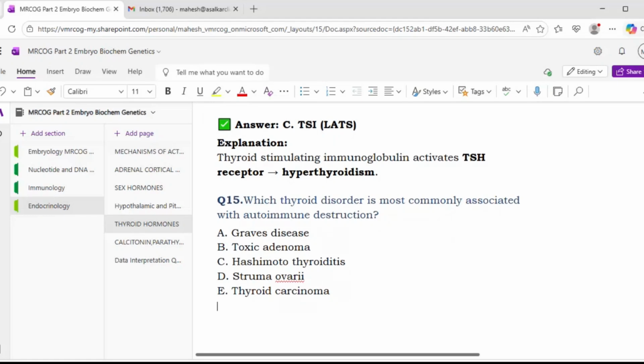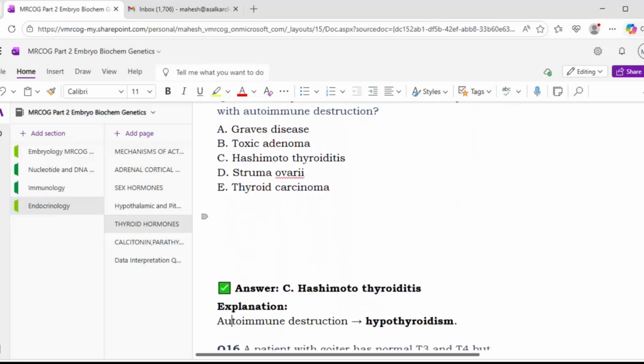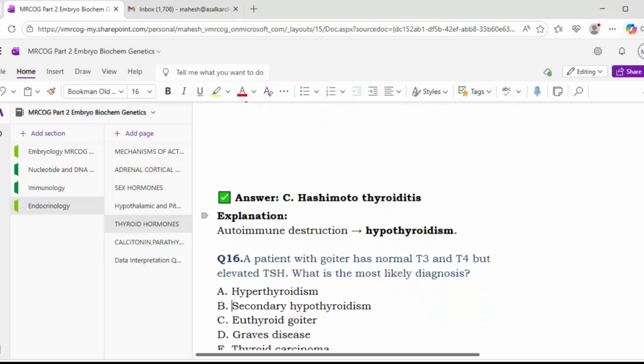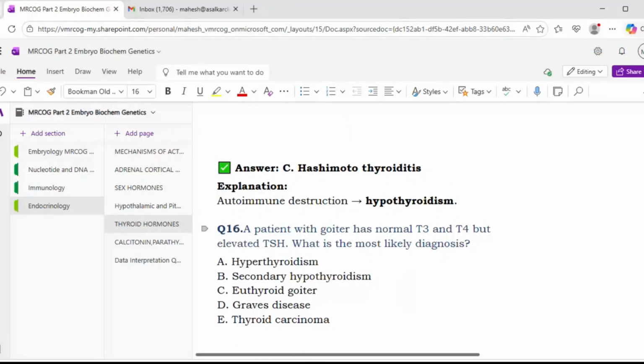Next. Which thyroid disorder is most commonly associated with autoimmune destruction? Sir, option C, Hashimoto thyroiditis. Right, Hashimoto's thyroiditis. Okay, autoimmune destruction will lead to hypothyroidism.